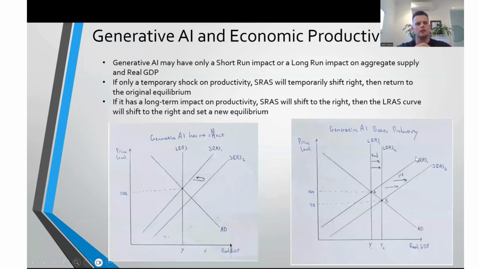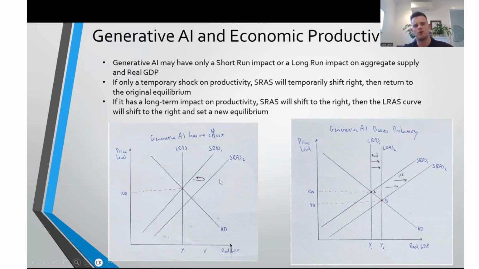Moving forward. As generative AI is integrated across many industries, we can expect there to be an impact at the macroeconomic level. It is expected to have a positive impact on real GDP and productivity, but the important question is whether this increased productivity will have a long-term effect on real GDP, or will it only be a temporary shock, increasing in the short run and returning to original levels in the long run. If we look at both scenarios graphically, we can see in this first example, it has only had a temporary shock. In the short run, output increases, which we see here.